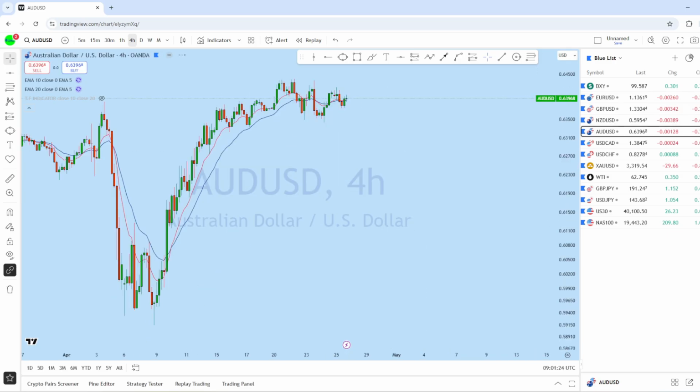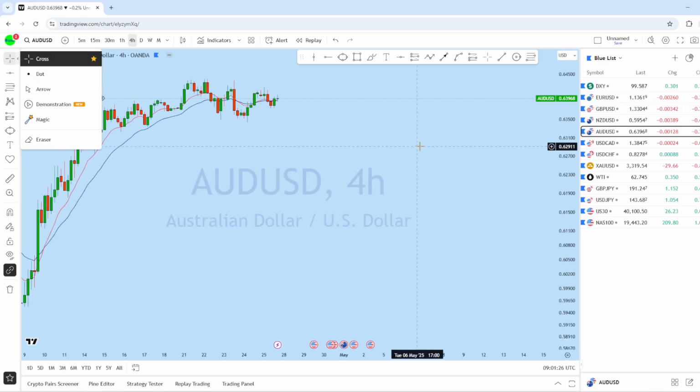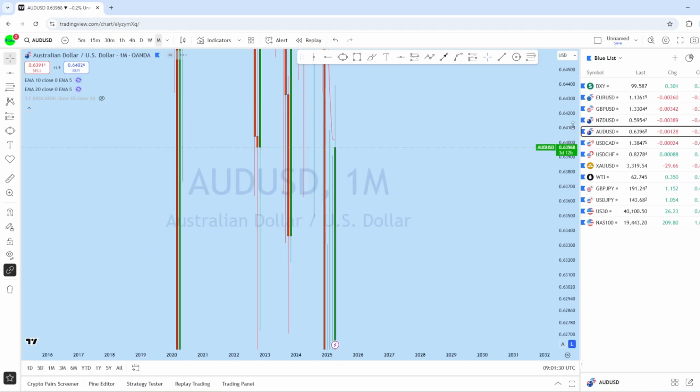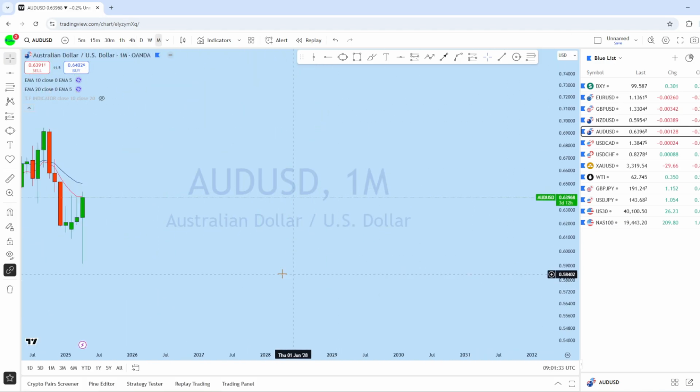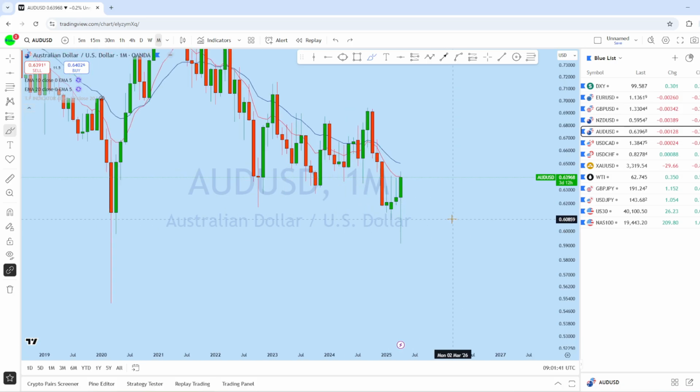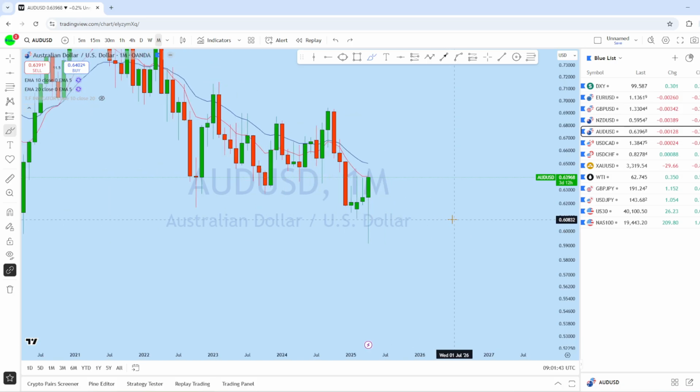Now let's look at AUDUSD. Let's see what kind of trading opportunity we might have. Looking at the monthly chart on AUDUSD, this is the monthly impulse here with a sharp bounce and a long wick rejection on the monthly chart, expecting this price to remain bullish for the long-term picture in this instrument.